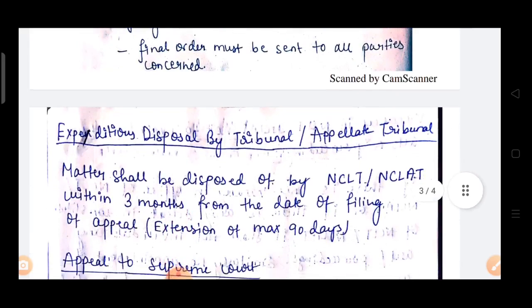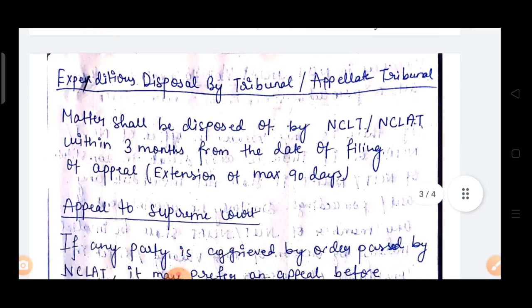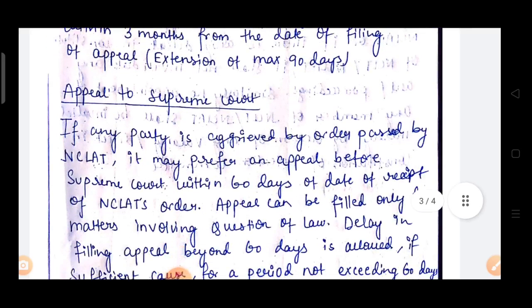Now come to next topic, expeditious disposal by tribunal or appellate tribunal. Expeditious means, as I said earlier, speedy disposal by tribunal or appellate tribunal. So matters shall be disposed of by NCLT or NCLAT within 3 months from the date of filing of appeal. Extension of maximum 90 days. So 3 months plus 90 days is the time period for speedy disposal of appeal by NCLT or NCLAT.